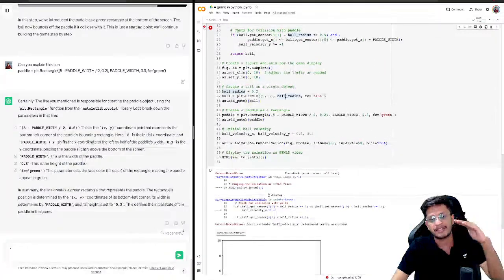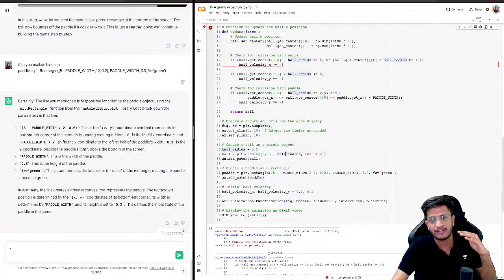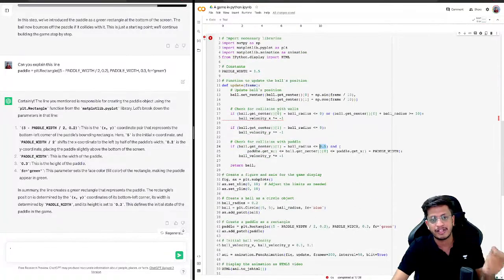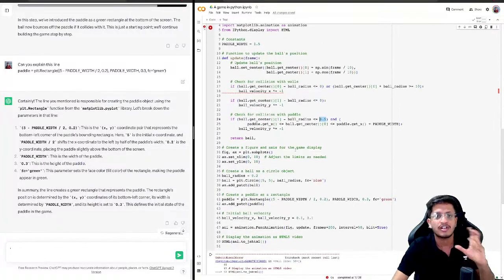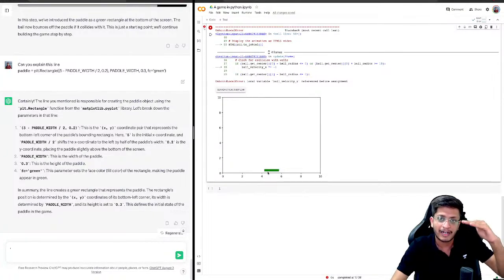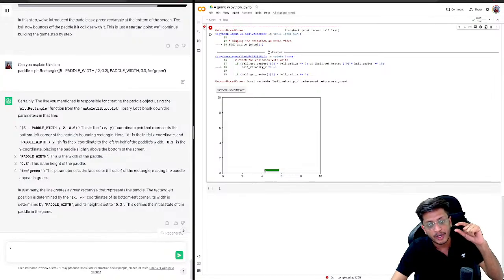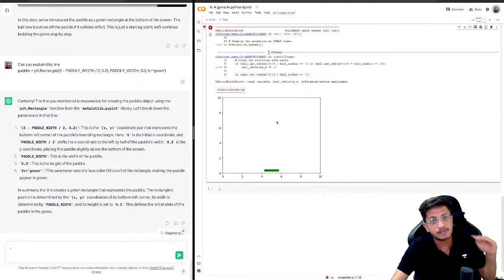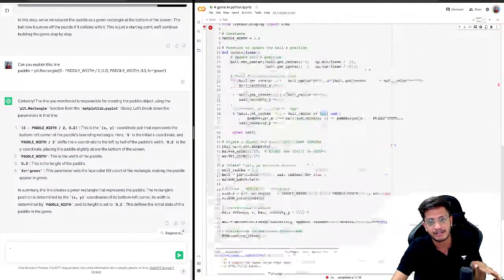Actually there is a mistake here. We should not have written 0.5 directly here, since we already have some values like 0.2 and 0.3. We should have created variables, but it's okay. So what happened was the topmost y coordinate of the paddle is 0.5. Why? Because the bottom left point was 0.2 and the height of the paddle was 0.3. So the topmost position of the paddle, the surface, is 0.5. That's how they have defined it.